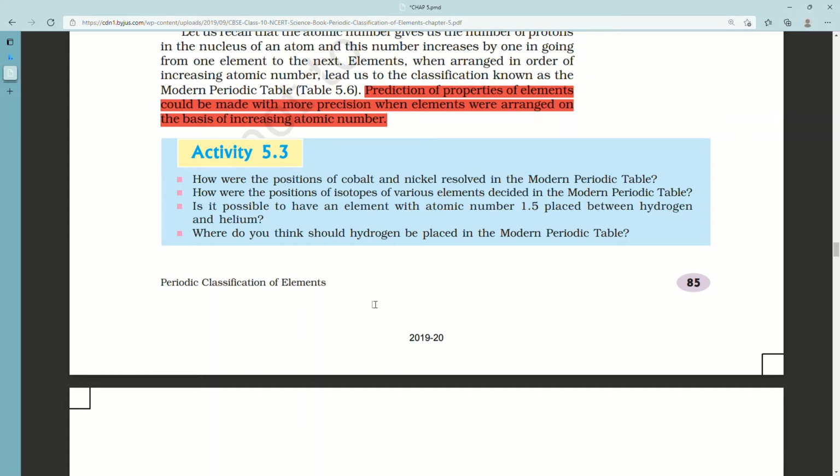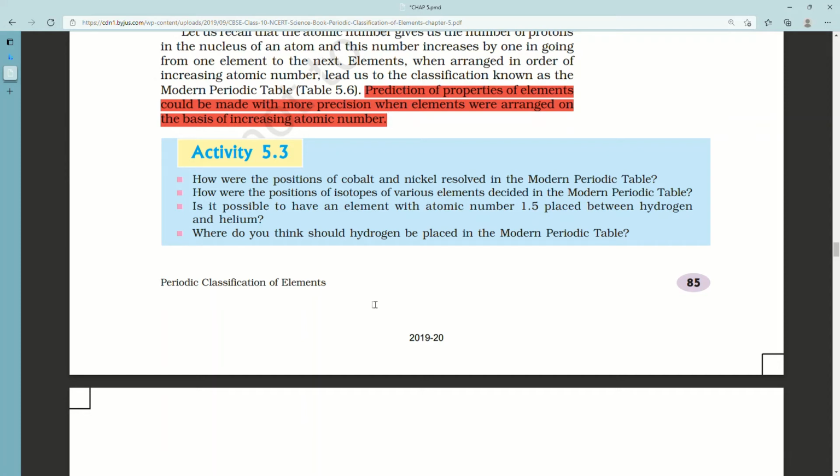Well, no, because an element cannot have atomic number 1.5, as the protons cannot be 1.5. They're very small, there are like 1 or nothing, no in between, only integers.